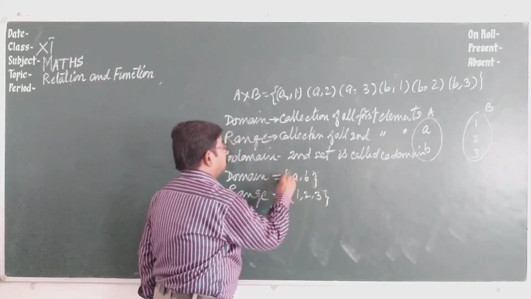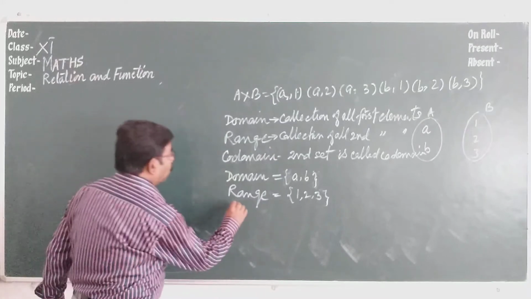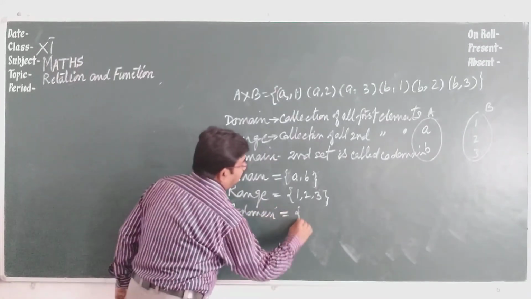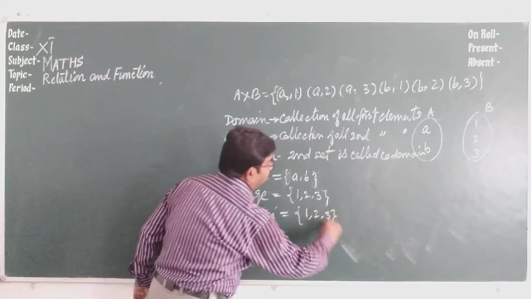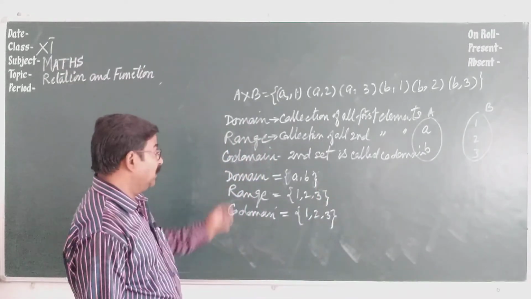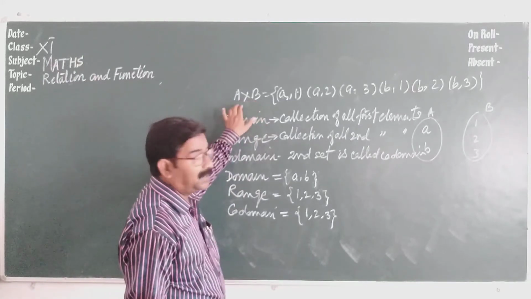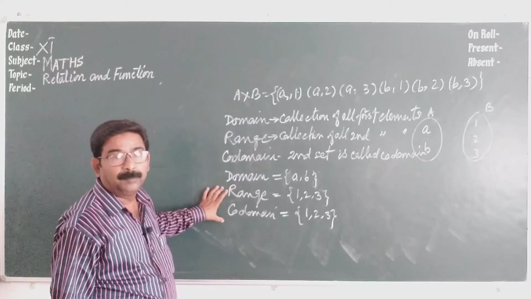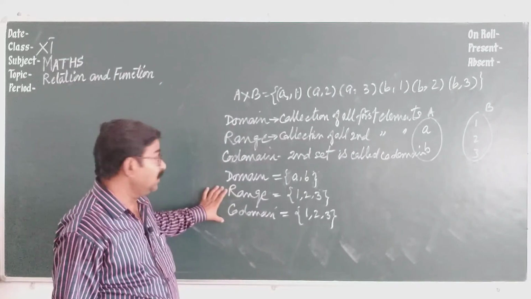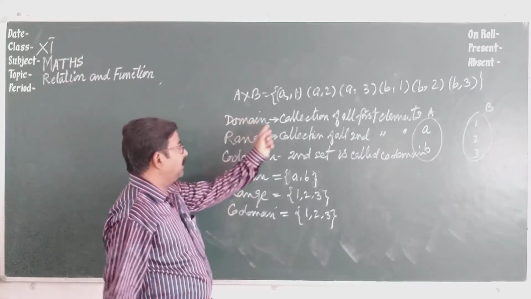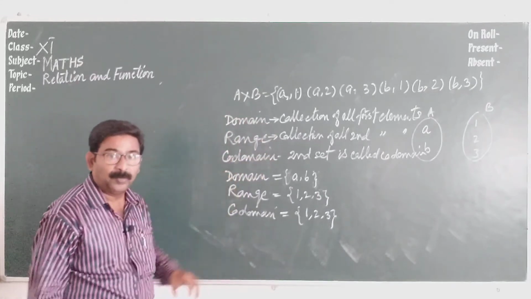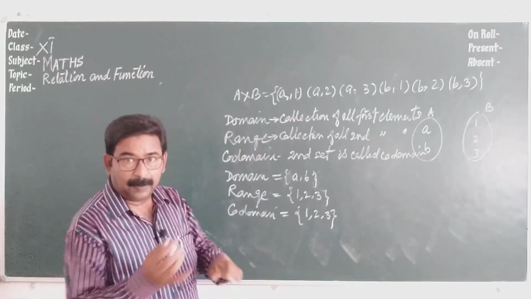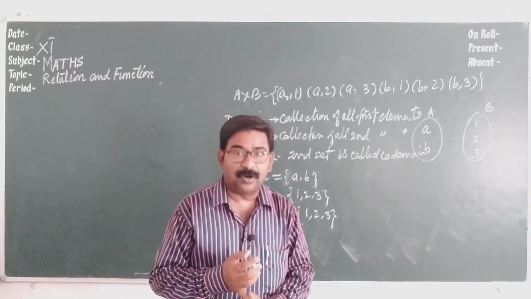And codomain: the second set, 1, 2, 3. So in the case of finding a Cartesian product, range and codomain are the same. So: domain, range and codomain. This is all about the Cartesian product. Repeating the definition: what is an ordered pair?